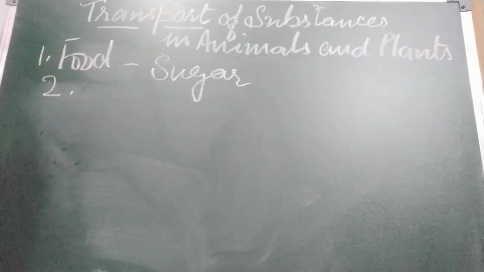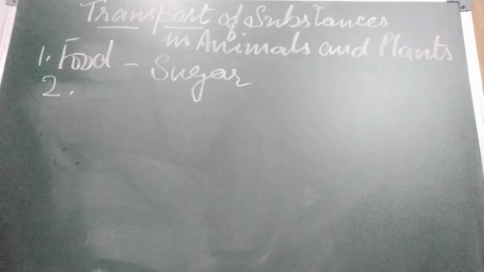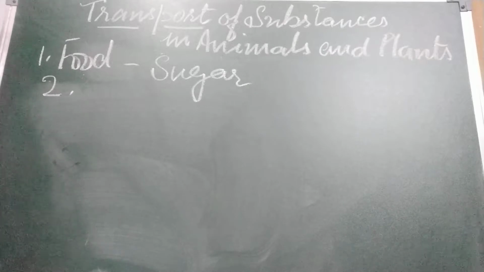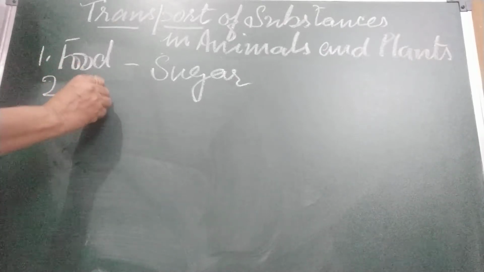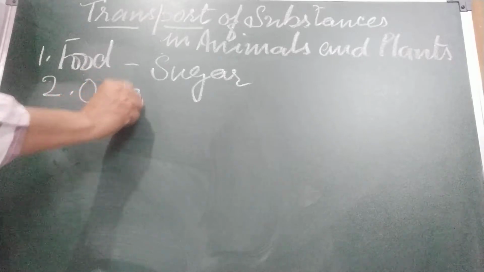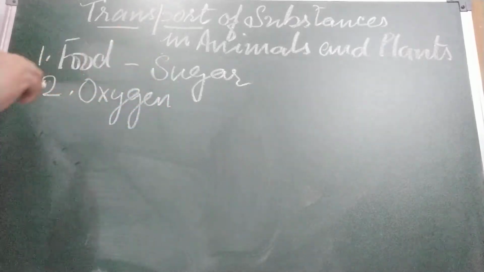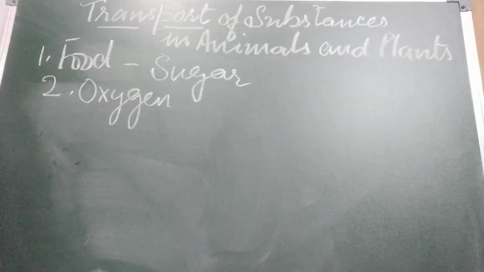Second, last chapter we had discussed respiration. Respiration, do you remember? That is breaking of food by oxygen. So oxygen is also required by each and every cell. Oxygen needs to be transported. If only food is important, nothing will happen.